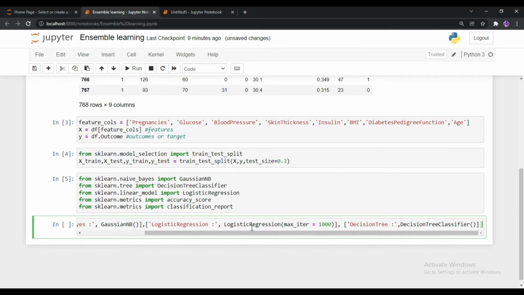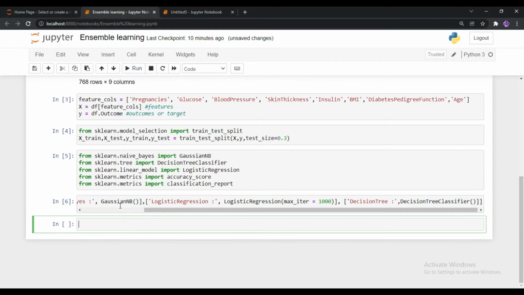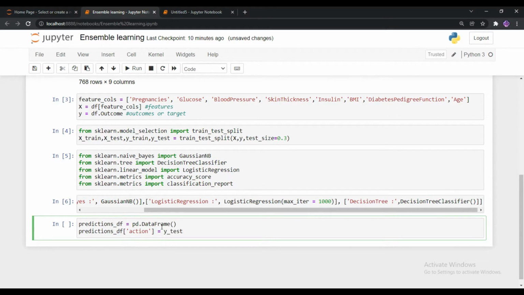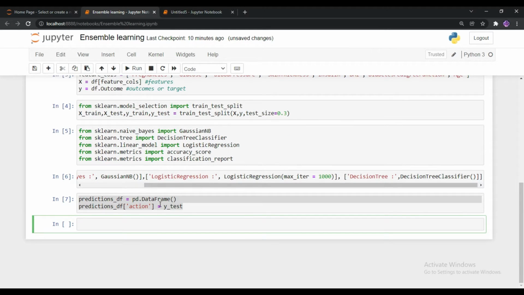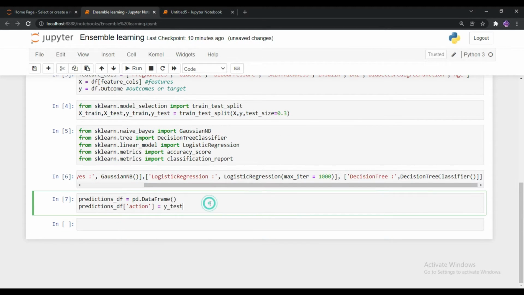So it is very easy for you to understand and evaluate the model performances when you put this in the list object. So after this process, I'm going to create a new data frame called prediction df. Why I'm creating this data frame: in this data frame, I'm going to create a new column called action. So this action column will hold my y-test feature.